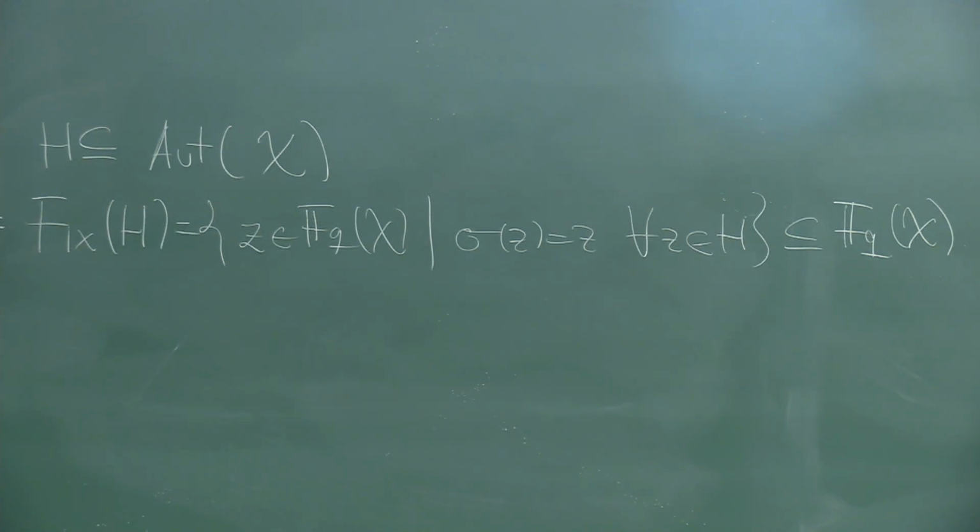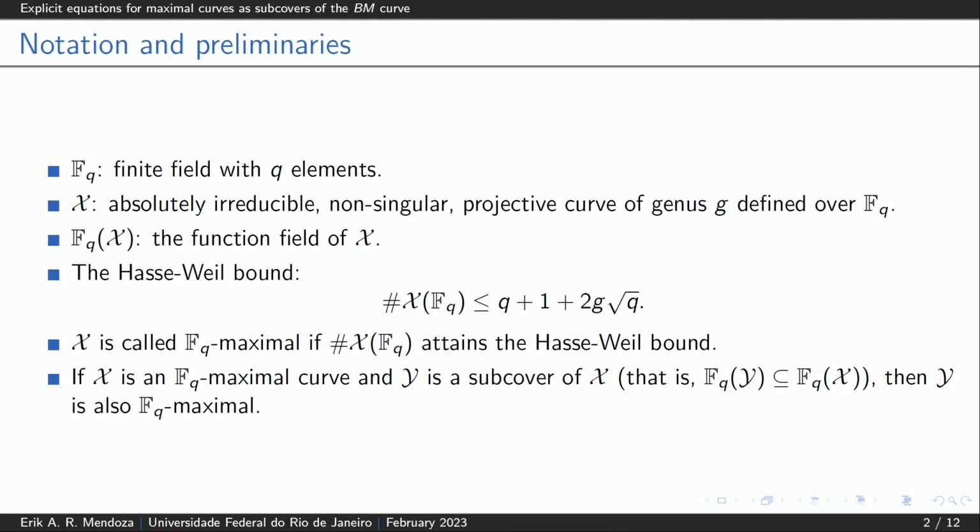So by this result, this quotient curve is also maximal. The problem here is to find an explicit equation for this quotient curve. This problem is often complicated, but why is it important to have explicit equations for maximal curves? For their application in other areas, such as coding theory and finite geometry, for example.